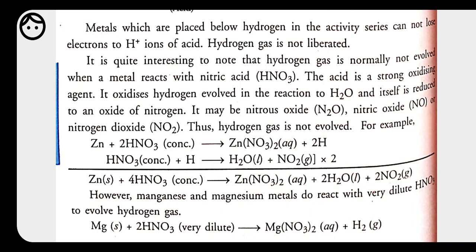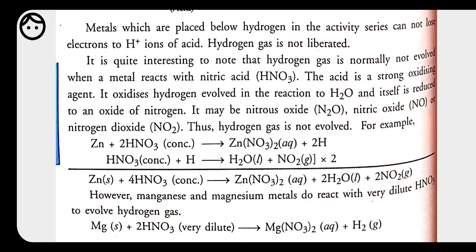Because nitric acid is taken as a strong oxidizing agent. Being a strong oxidizing agent, what do you mean by oxidizing agent? You people know the meaning of oxidizing agent and reducing agent. Nitric acid is a very good oxidizing agent. So as any metal reacts with nitric acid, it suddenly converts the hydrogen gas into water molecule. That's why it does not release hydrogen gas.